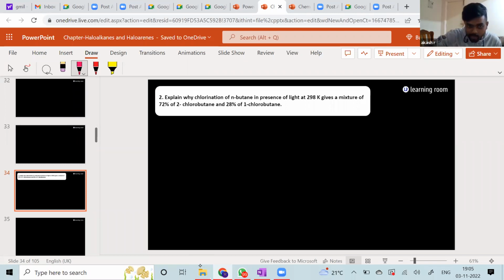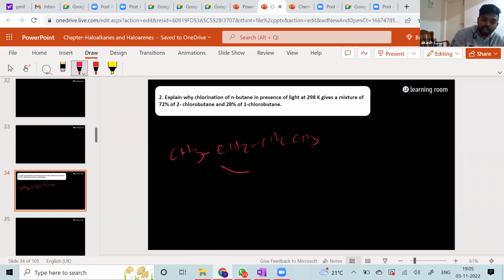Explain why chlorination of n-butane in the presence of light at 200 Kelvin gives a mixture of 72% 2-chlorobutane and 28% 1-chlorobutane. Now look at this. You're going to take n-butane, CH3CH2CH2CH3. Now if I go for Cl2 and H nu, monochlorination, only one Cl will replace.